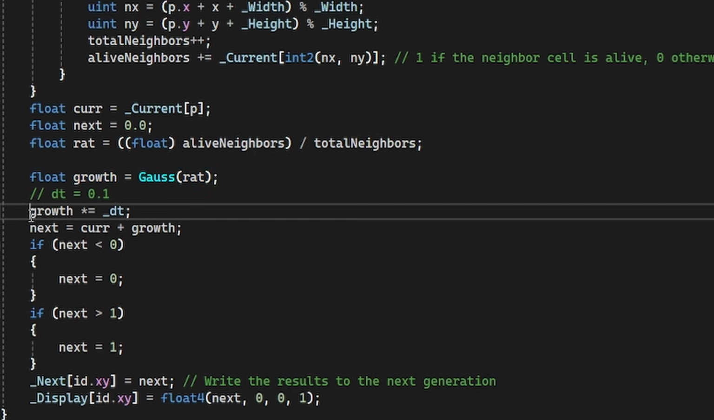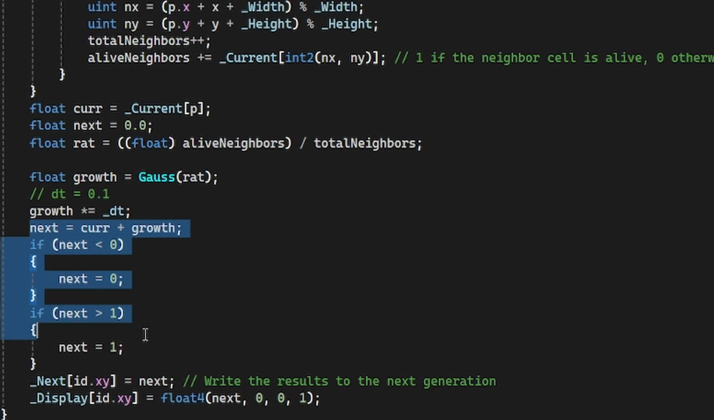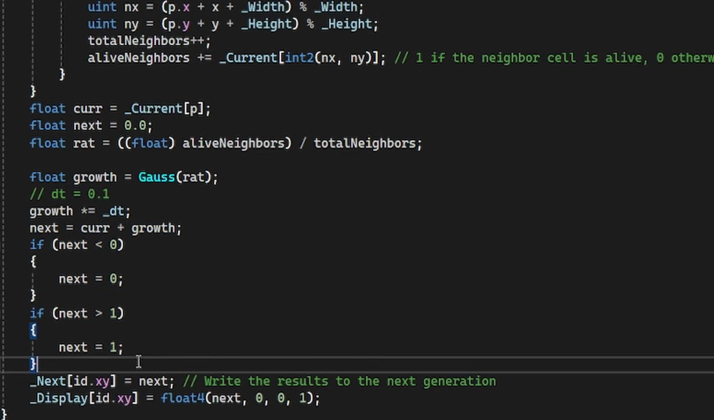To make doubly sure that we don't grow too much, we'll also multiply the growth by a very small factor called dt. That means that each cell can only grow or shrink a little each update, so the system won't wildly grow or die. Finally, if the new value is larger than 1 or smaller than 0, we'll clamp it into place. That should do it for our code, so let's return to the game scene.